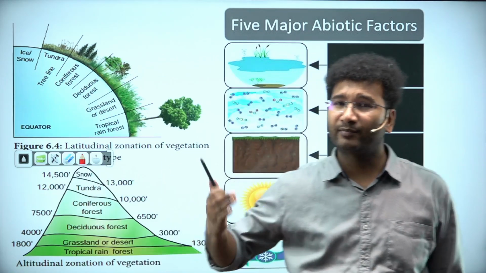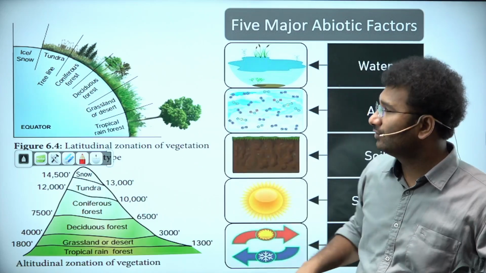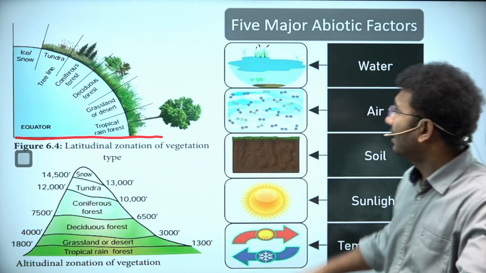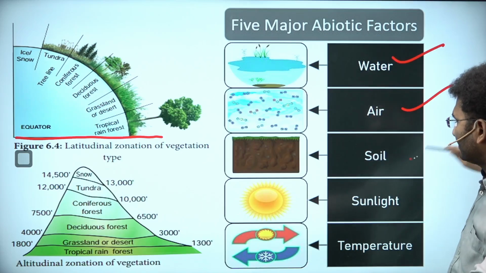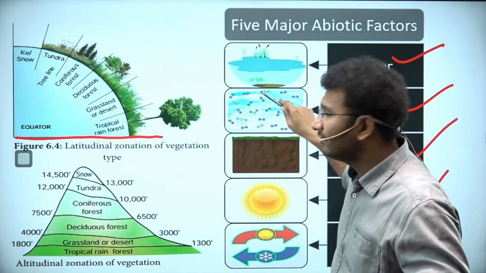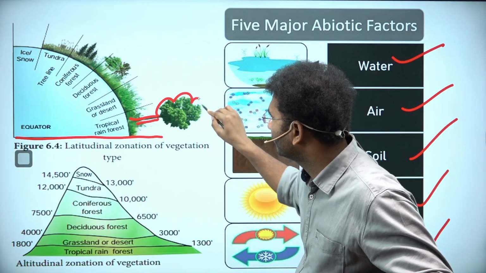The influence of abiotic factors can be there on the plantations as well. Look here, suppose this is the equator, right? Abiotic factors are water, air, soil, sunlight and temperature. The cumulative impact of these will influence what kind of vegetation you are going to have.